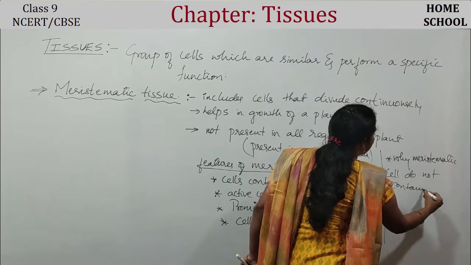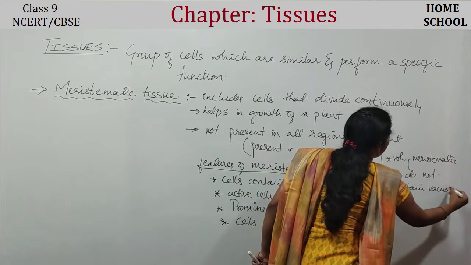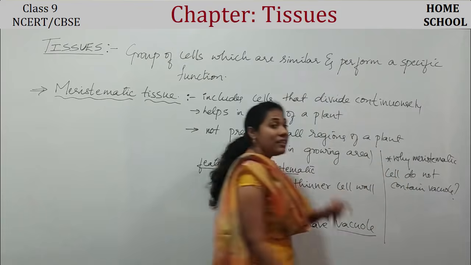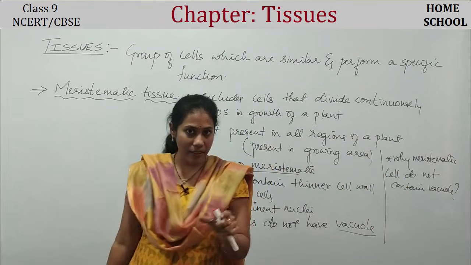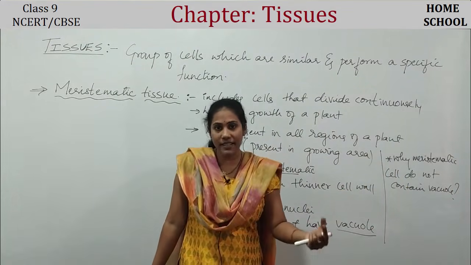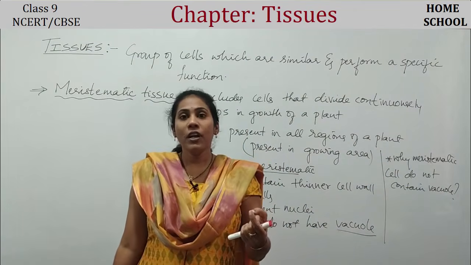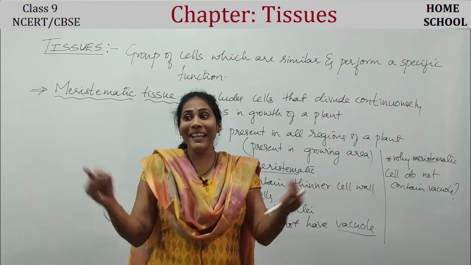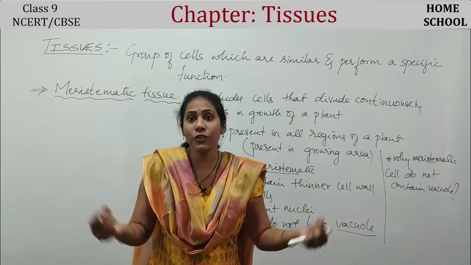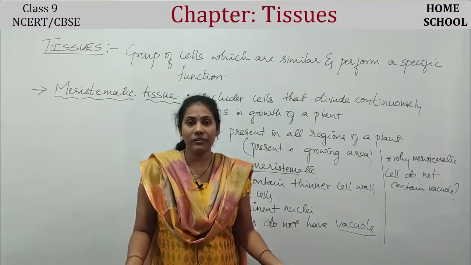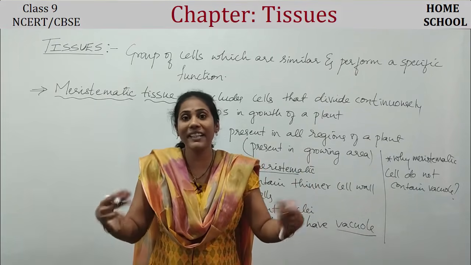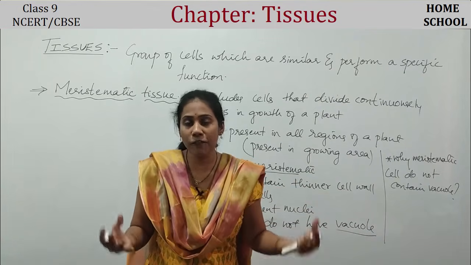It's a very important question. Write the answer by yourself. Just now I gave the explanation, isn't it? Meristematic tissue will not remain as meristematic tissue for the entire life. Their work is to divide continuously for the growth of a plant.